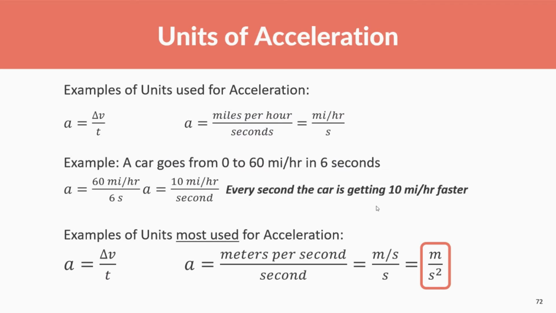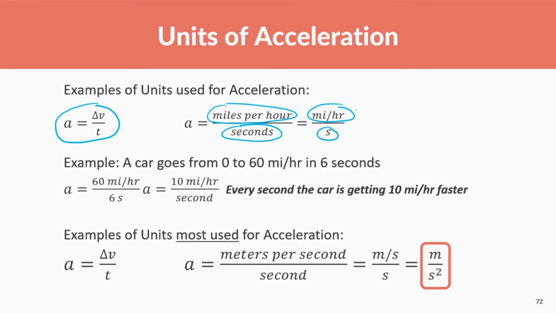Okay, so units used for acceleration. Remember, acceleration is the change in velocity divided by time. So an example you might see, though you probably won't see this too much, is a unit of speed in miles per hour and a unit of time in seconds. So it might look like this: miles per hour per second, which looks strange, but that's how acceleration is.